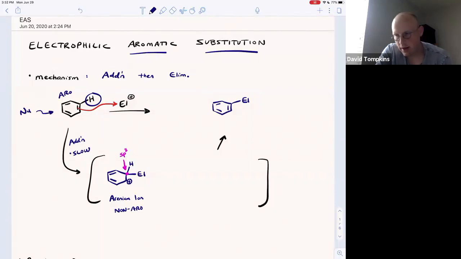However, the Arenium ion is not just any plain old secondary carbocation. This Arenium ion is always stabilized by a minimum of 3 resonance structures.